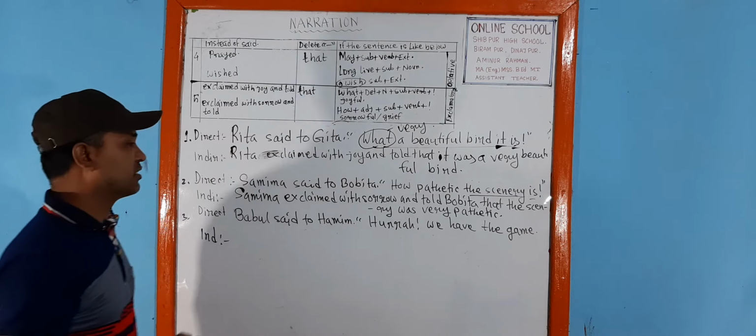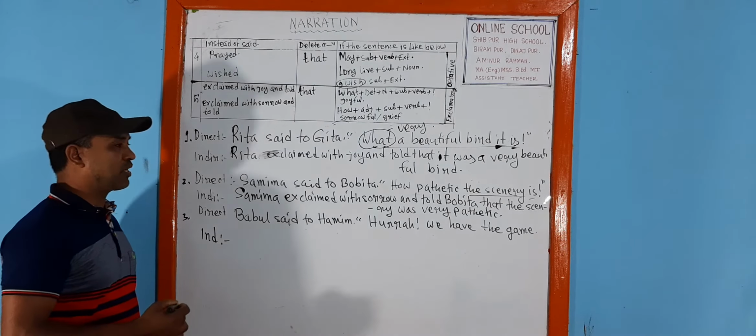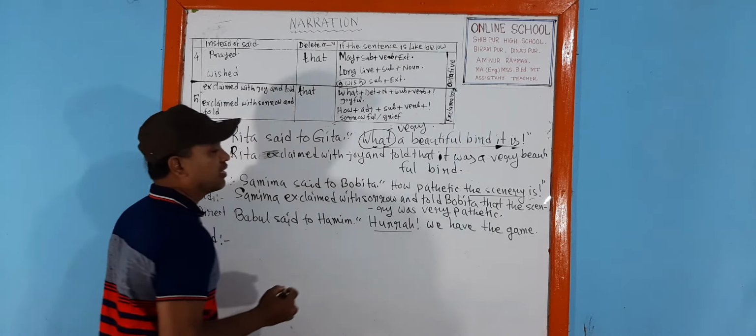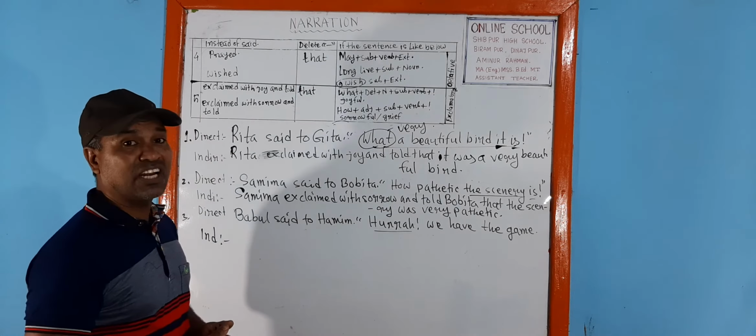This is the process, and through this process you can change the sentence from direct to indirect. Now let's discuss the last one, the rest of the sentence. We have got here hurrah, which expresses delight and joy.